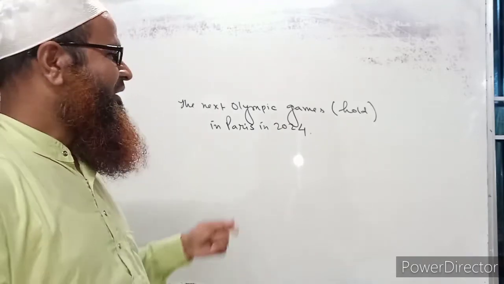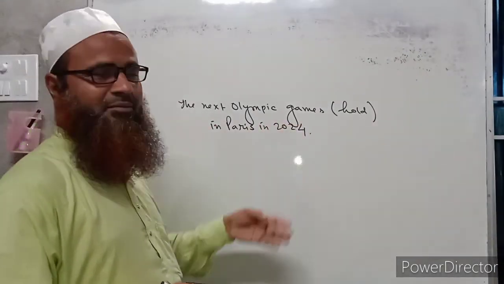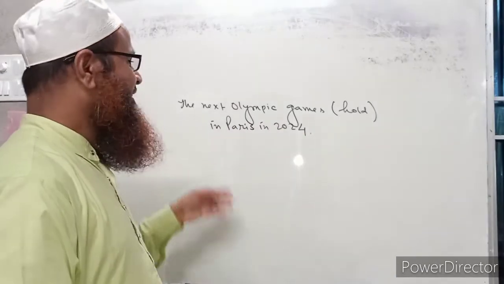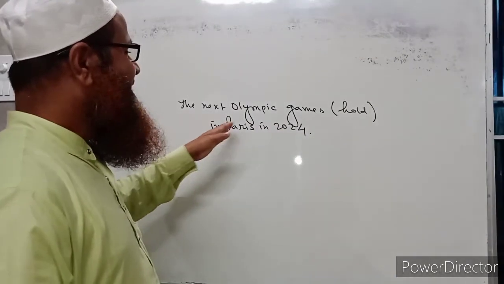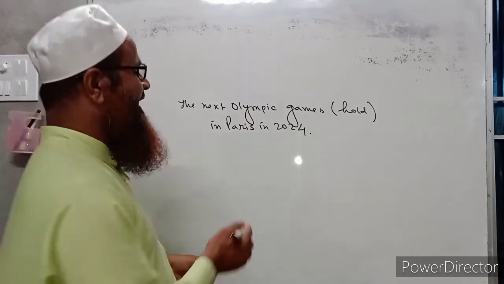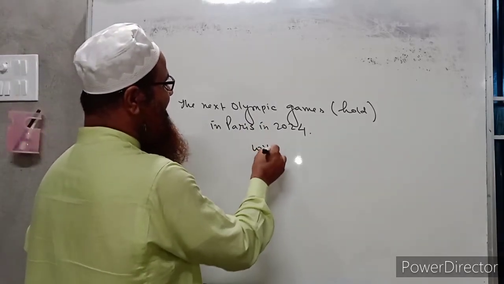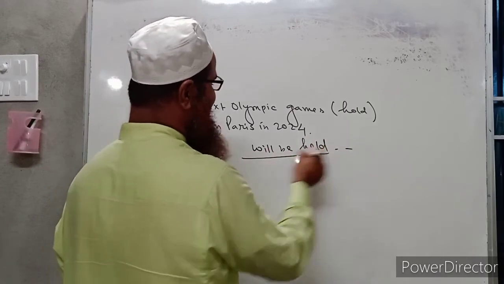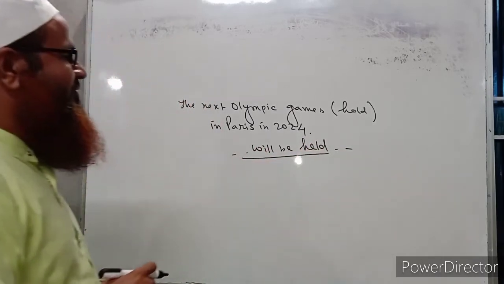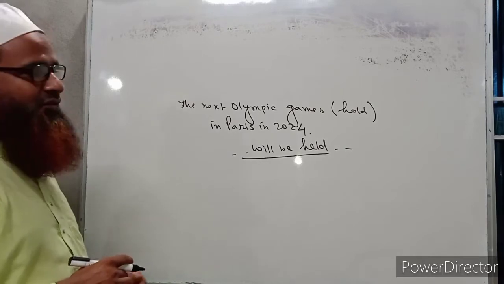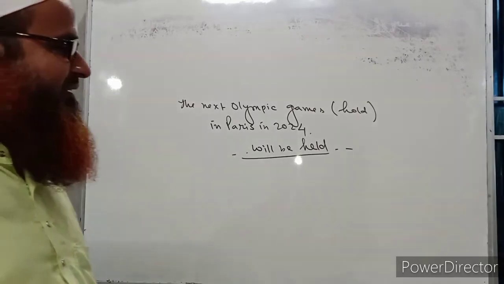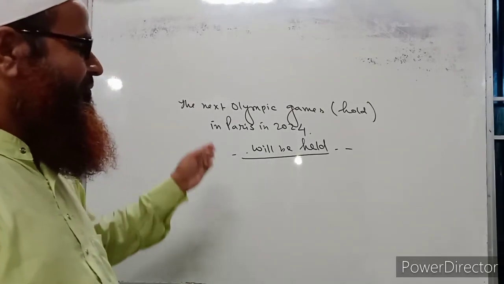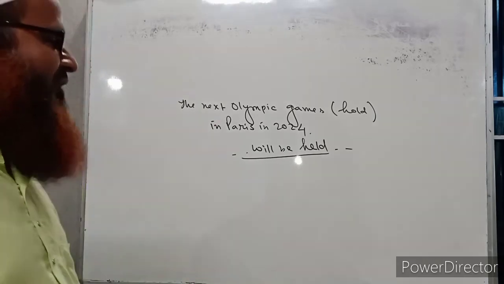That is why we have to write this sentence in the passive form of future indefinite tense. The correct sentence will be: the next Olympic Games will be held. Hold, held. Such types of sentences must be written in future tense, but in its passive form.